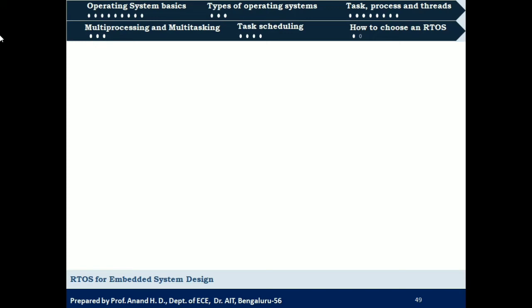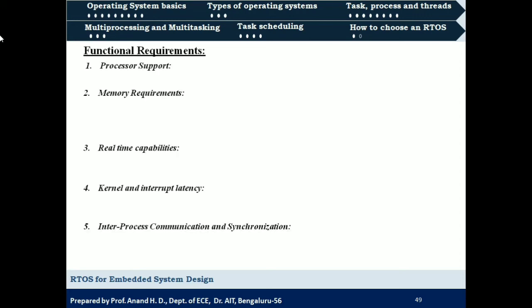That is, what are the parameters that we need to consider while selecting an RTOS for a particular application. So first is functional requirements. There are around 8 functional requirements. So let us see the first 5 functional requirements. So first is processor support, memory requirement, real-time capability, then kernel and interrupt latency, then inter-process communication and synchronization. So these form the first 5 functional requirements out of 8 functional requirements.